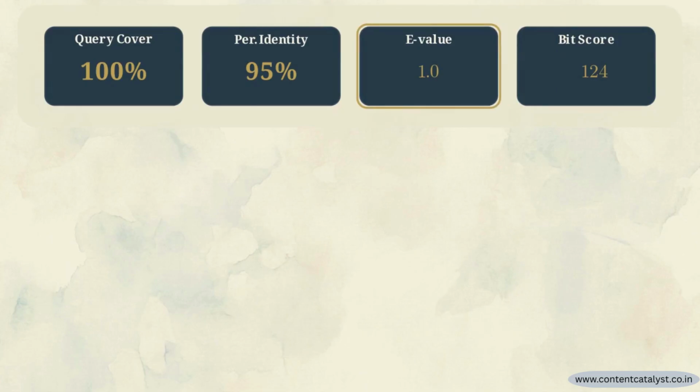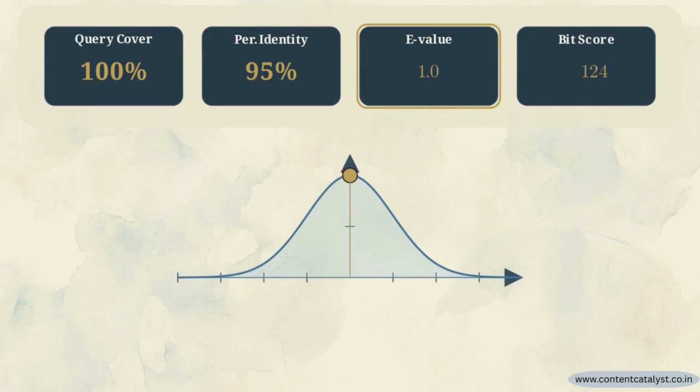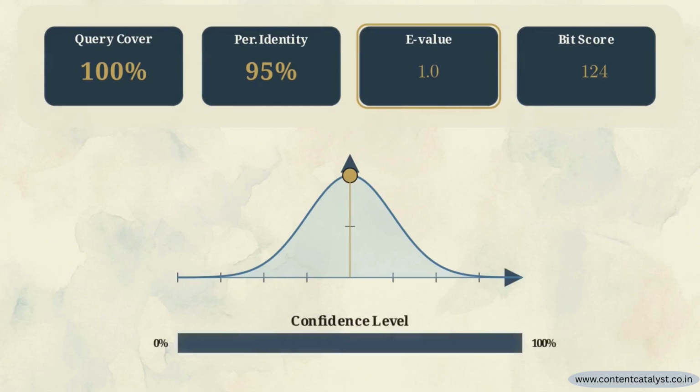The critical statistical anchor of the entire system is the expect value, or E-value. The E-value measures the statistical likelihood that this specific sequence alignment occurred entirely by random chance within a database of this precise size. This metric operates on an inverse scale. Lower numbers mean higher confidence.